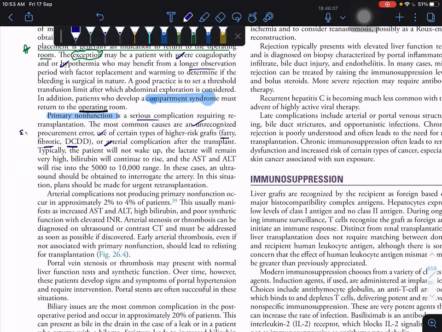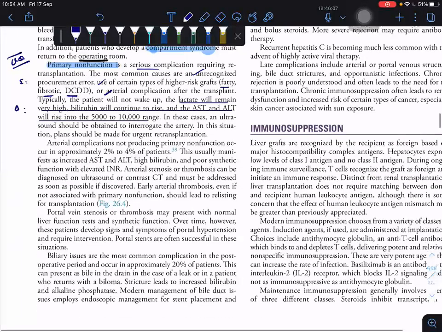How to diagnose primary non-function is a very important MCQ. They can ask which of the following is true in primary non-function of the liver. In the laboratory, the lactate will remain very high, the bilirubin continues to rise, and the AST will rise to 5,000 to 10,000. All the enzymes will be raised and the lactate will be high. The treatment for primary non-function is urgent retransplantation.